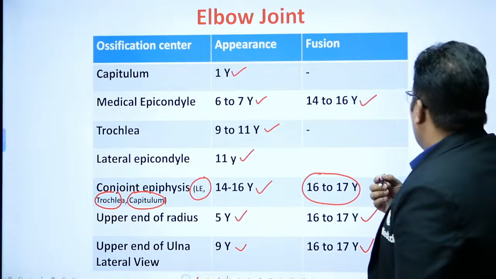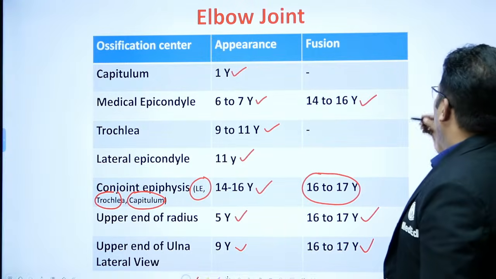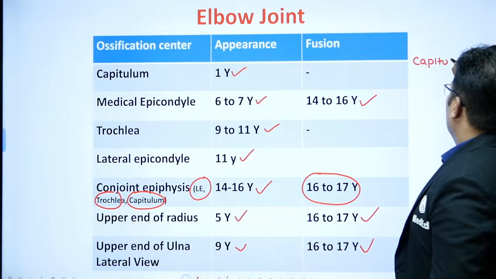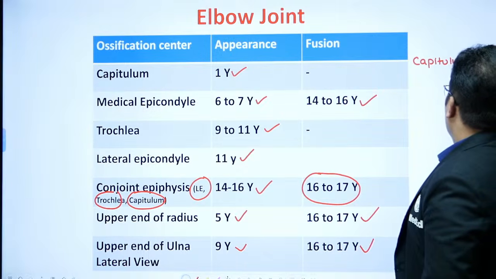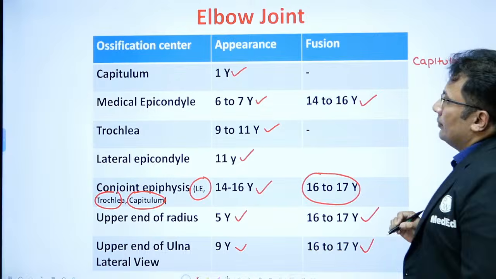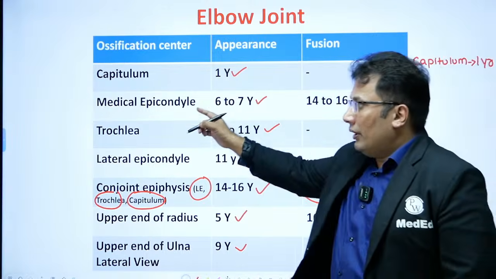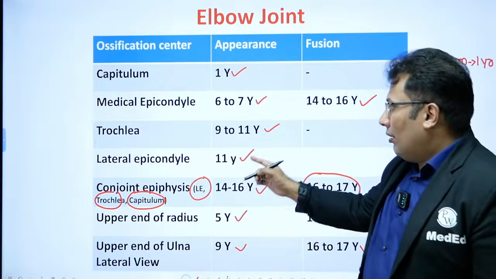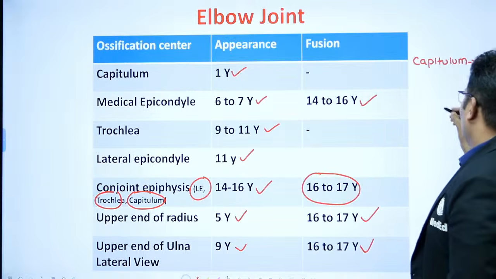Okay. So in that X-ray, the capitulum appeared. That means more than 1 year. Lateral epicondyle, medial epicondyle, trochlea appeared.